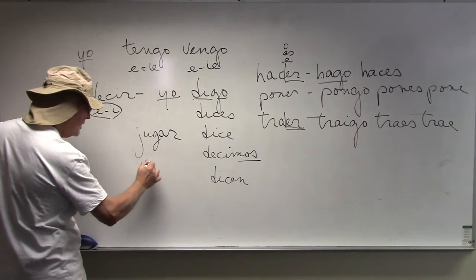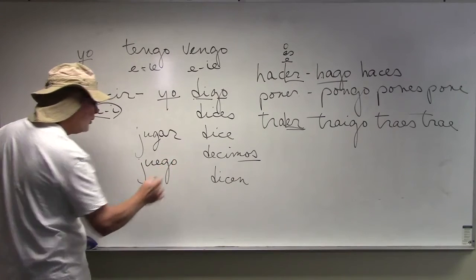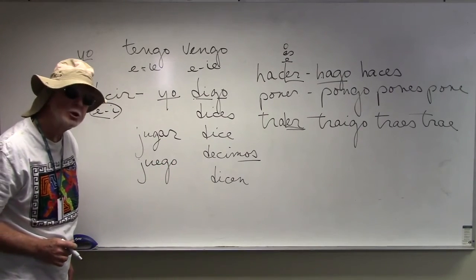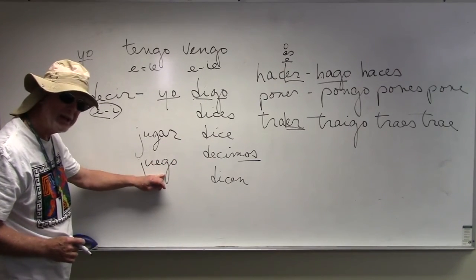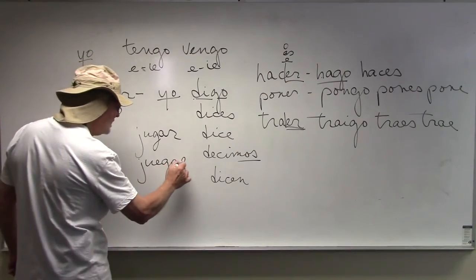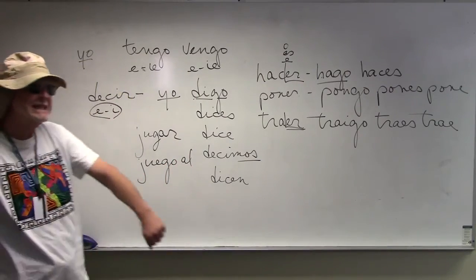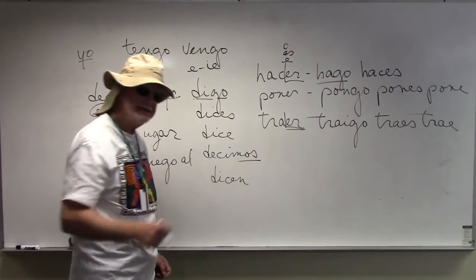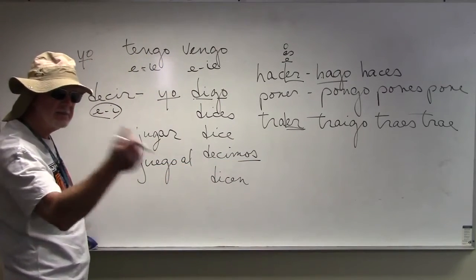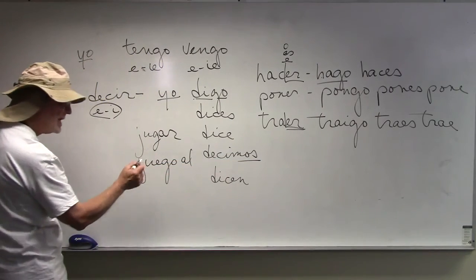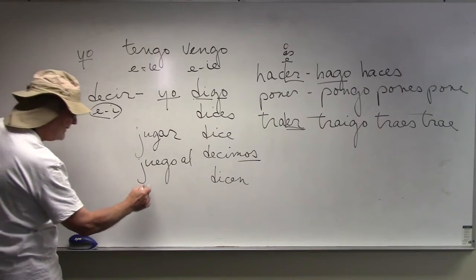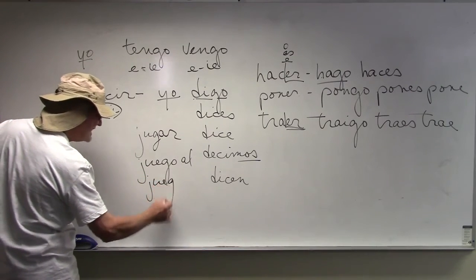That's just what? Juego. Juego al fútbol los lunes. I play football. Juego al tenis. Me gusta tenis. Sí, tenis. Looks like I'm sword fighting instead of playing tennis. Okay, see. Sometimes it works out that way. Juego. And then what? Juegas.